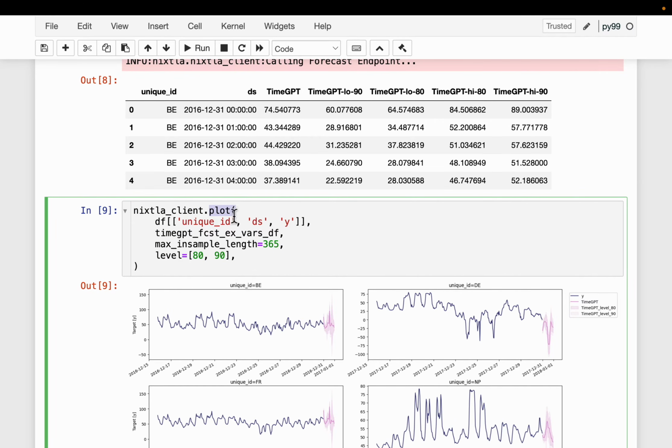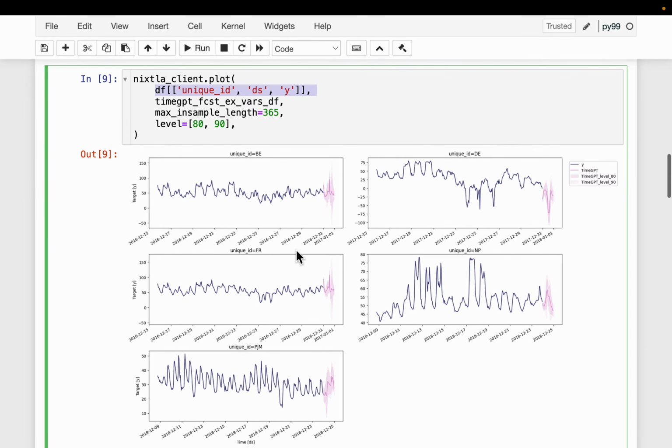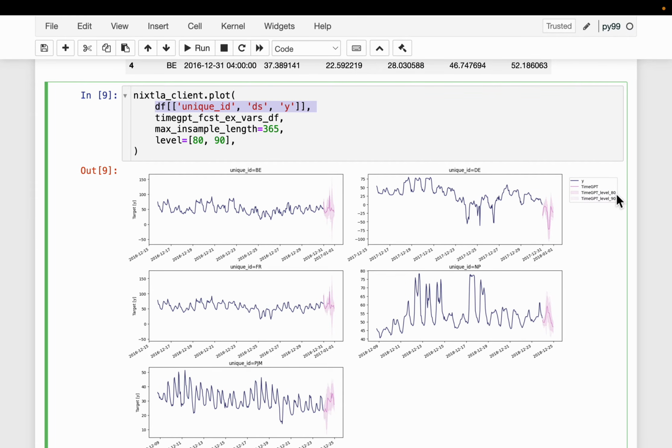So we just do the plot, and here we are plotting for each unique ID, which we can think of as a city, the timestamp, and the historical values as well as the forecasts. Here we have the historicals, the pink one, the forecasts, and we also have the 80% and 90% confidence interval. The 90% one is very light pink. I'm not sure if you can see clearly, but the range is broader compared to the 80% confidence interval.